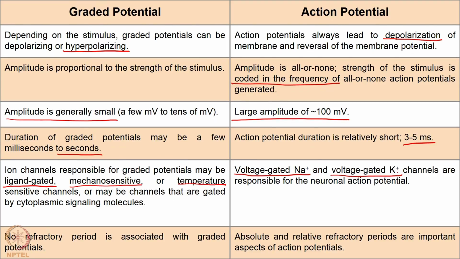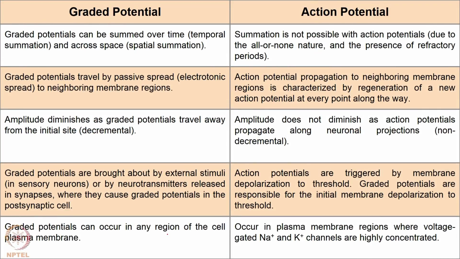And in action potential, there is a period during which you cannot cause one more action potential, right. This period is called a refractory period. Why is this happening? Due to the inactivation gate of the voltage gated sodium channel that is closing, right. There is no refractory period that is associated with graded potentials, right. And also what you have with graded potentials is that over time it is possible for graded potentials to be summed. We call this temporal summation, and across space graded potentials can also sum, right.